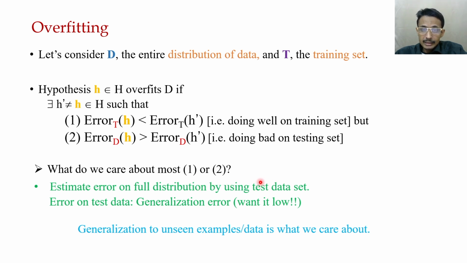If the performance on test data is good, it shows very good generalization capability, and we can say that our classifier is good. The error on test data we call generalization error, and we want it low. The most important thing is generalization to unseen examples of data, which is what we mostly care about.